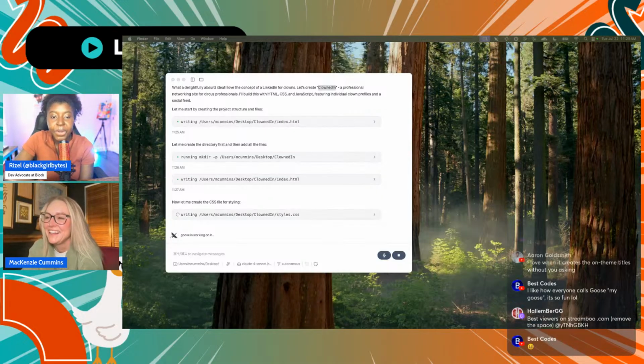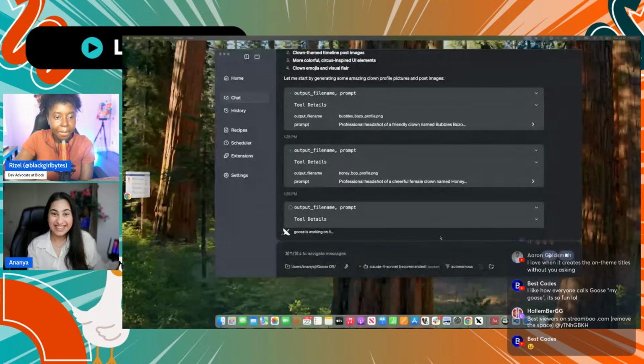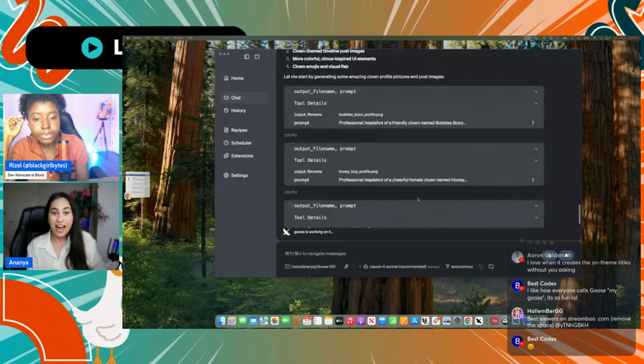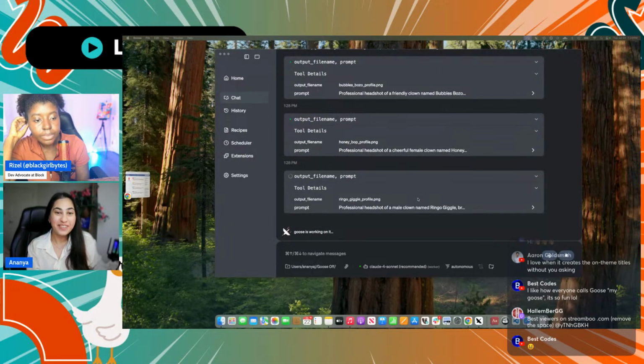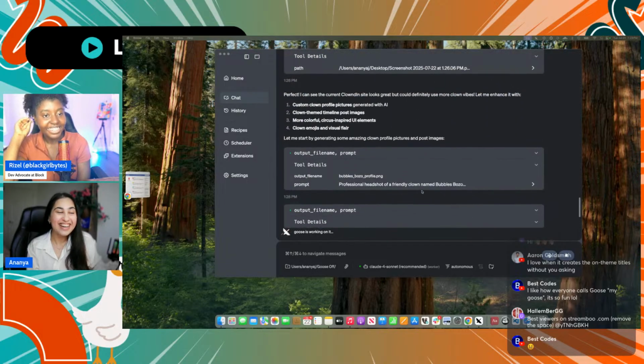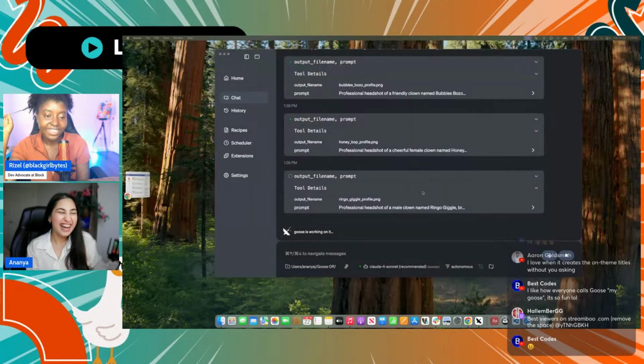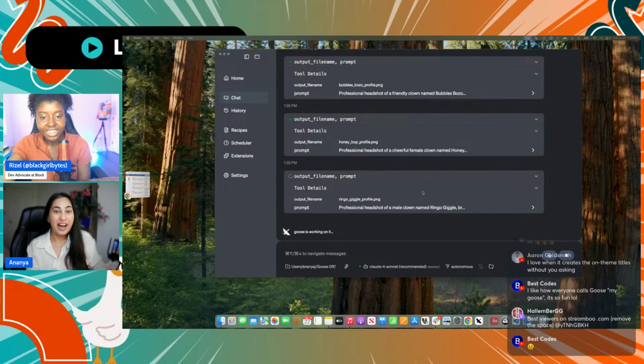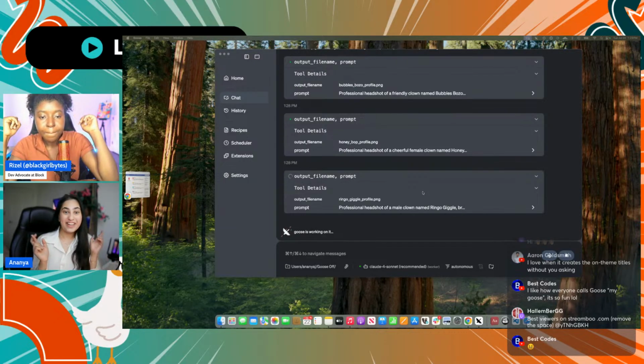That's funny. All right, while it continues to generate, let me see where Ananya is at. I think yours is gonna come out good. Hey, I just prompted it to add that extra clown vibes that I thought was missing. So it's doing the work, and I think it's creating those PNG files to add in the UI. But let's see. I'm keeping my fingers crossed, hoping that this does not take that long.